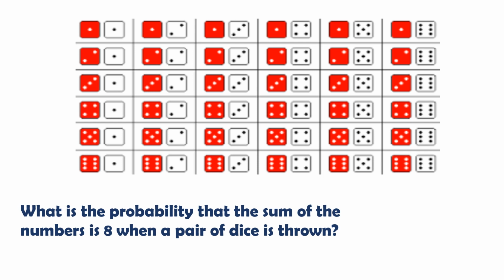What is the probability that the sum of the numbers is 8 when a pair of dice is thrown? So, pag inadd mo daw yung dalawang numbers dun sa die, ay makakakuha ka ng sum na 8. Okay, so, ano yun? So, merong 6 plus 2 ay 8, 5 plus 3, 4 plus 4, 5 plus 3, and then 6 plus 2 ay 8 yan. So, ilan lahat? 5. Ilan lahat ng sample space natin? 36. So, 5/36.